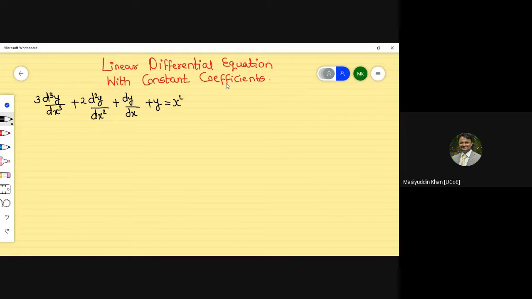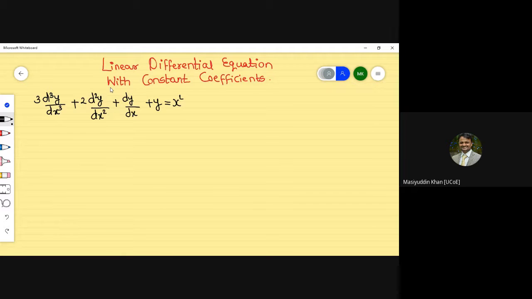So you can just observe this part clearly, that the derivatives occur in different orders. d cube y by dx cube is our third order derivative. d square y by dx square is the second order derivative. This is first order and this is just y. So the derivatives may be different, but its power, when I say power I mean degree, if you remember that topic from your 11th or 12th standard, the degree and order of a differential equation.